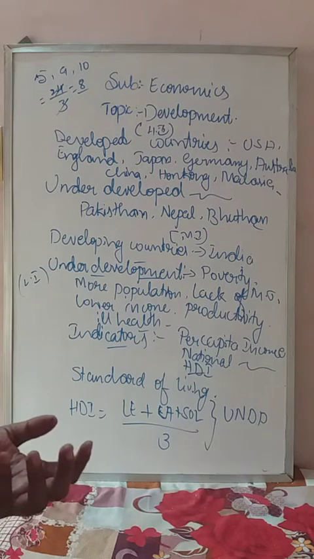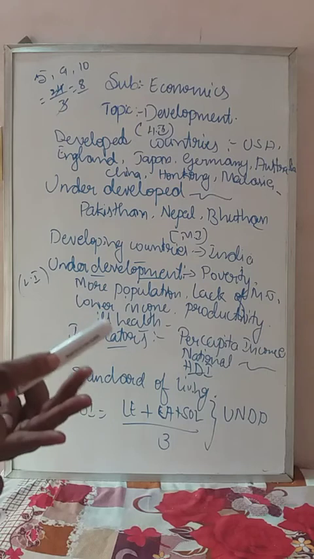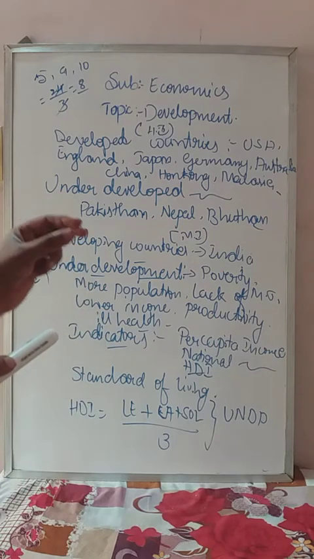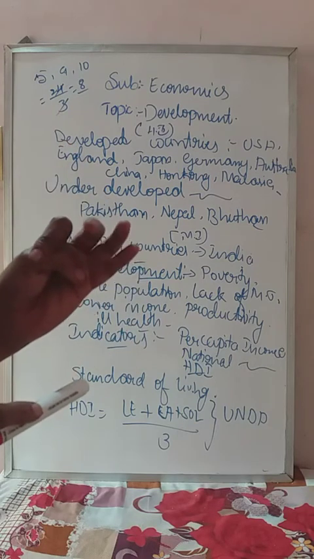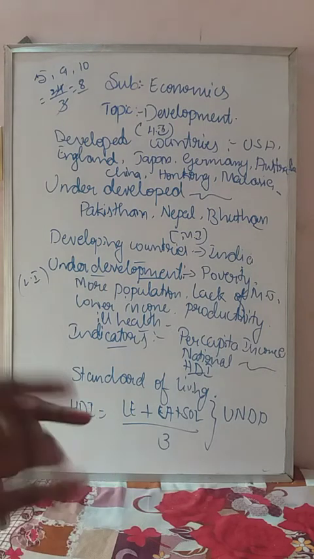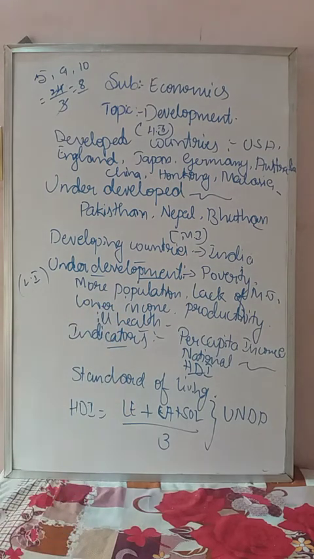Which are those basic facilities? They are cloth, shelter and food. If the government provides these three basic facilities, food, shelter and cloth, and maintains that condition of the people, that is called the standard of living. Standard of living means providing the basic facilities for the people to live.